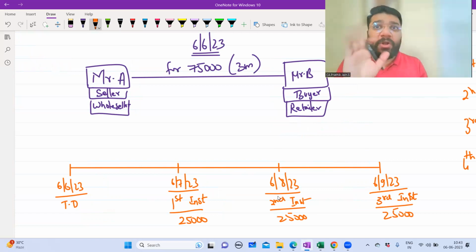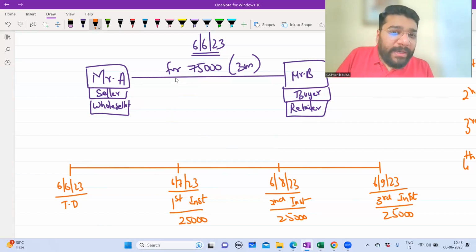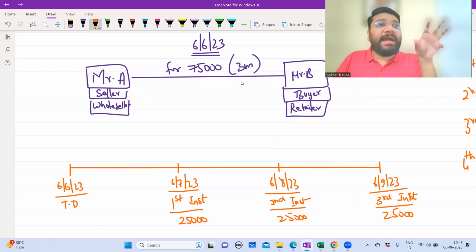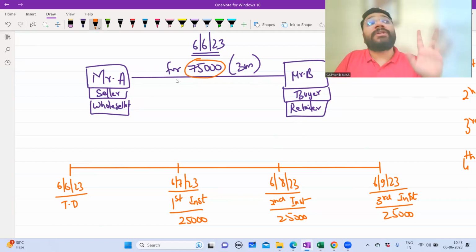Imagine A is not selling goods only to B. A is also selling goods to multiple other parties, that is also on credit, that is also in installments. So A has to remember from how many people. So here, this is an exceptional case where A was frustrated. B was also frustrated. So both of them agreed that we'll do one thing. See, we want a credit period, no doubt. The 75,000 rupees that we have agreed, let's have this credit period, but in a way that this entire 75,000 rupees is paid in one shot.